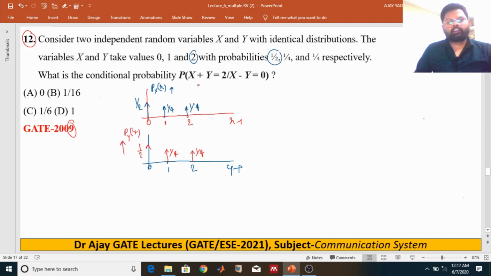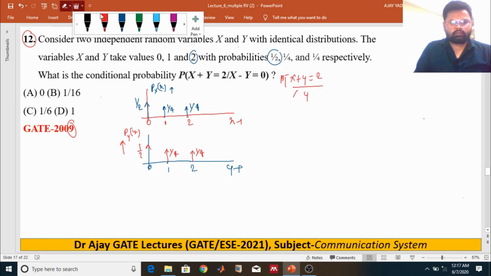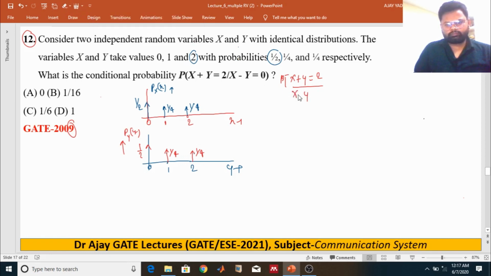So we have to find the conditional probability. Just apply the conditional probability. That means the probability of x plus y equal to 2, given random variable x minus y equal to 0.